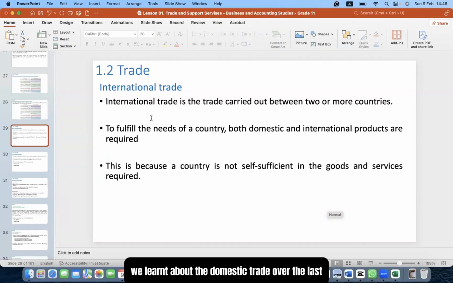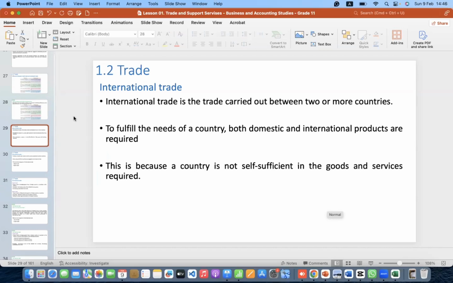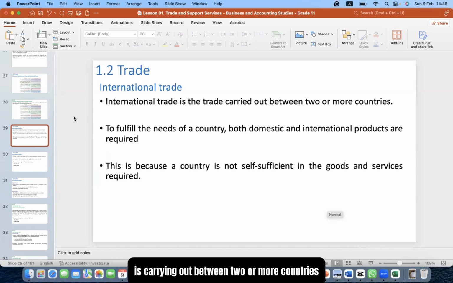Okay, now we learned about the domestic trade over the last couple of slides. So we learned about the retail trade and the wholesale trade. Now we are going to learn about international trade. International trade is carried out between two or more countries. So it's a cross-border trade. To fulfill the needs of a country, both domestic and international products are required. This is because a country is not self-sufficient in goods and services required.